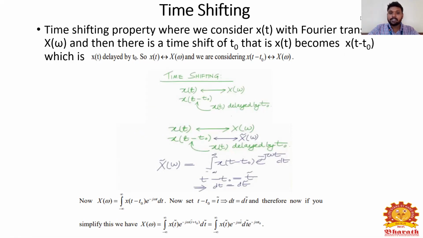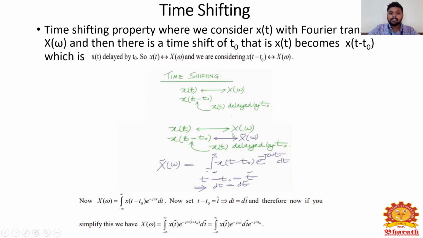So x of t, if I take the Fourier transform, I will get X of omega, and we are considering x of t minus t naught. If I take its Fourier transform, we will get X bar of omega. So x of t minus t naught indicates x of t delayed by t naught.